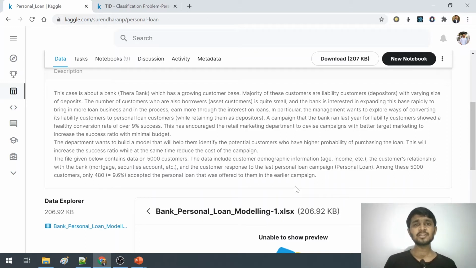Now considering the second half of step 1, that is to determine the type of the problem statement. By type I mean whether this problem statement is of type classification or type regression. Since the number of outcomes are fixed, predefined and discrete, we can say that this problem statement is of type classification. If you want to know in depth about how to differentiate a problem statement into type classification or regression, you can find a link to the video in the description below.